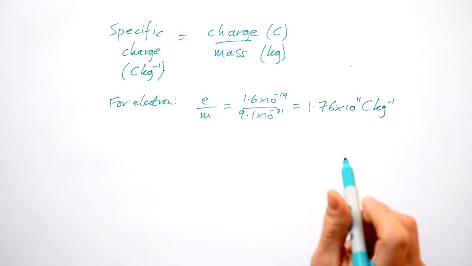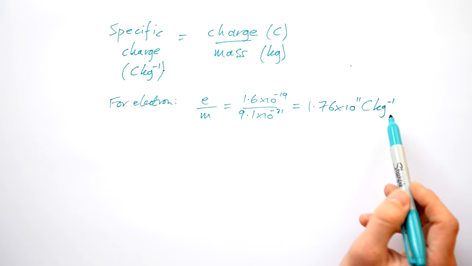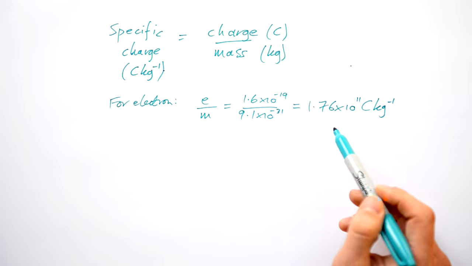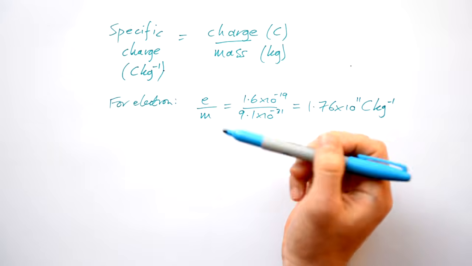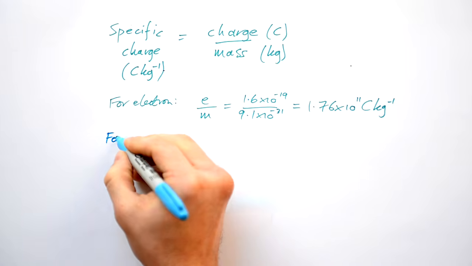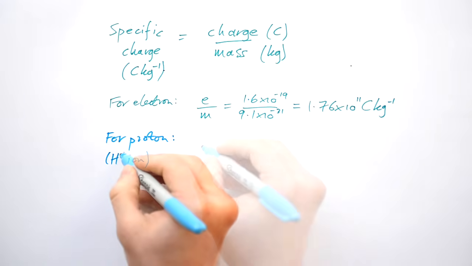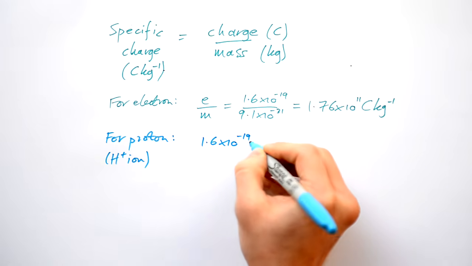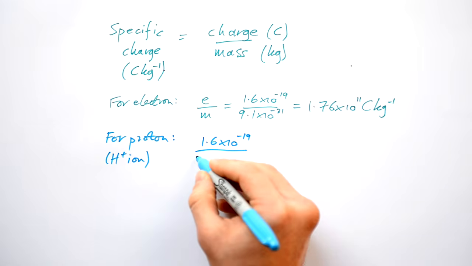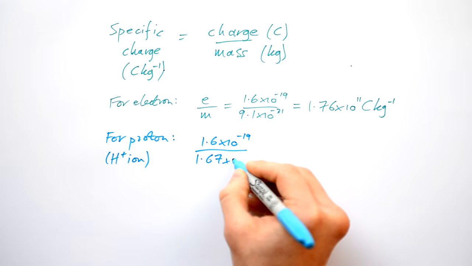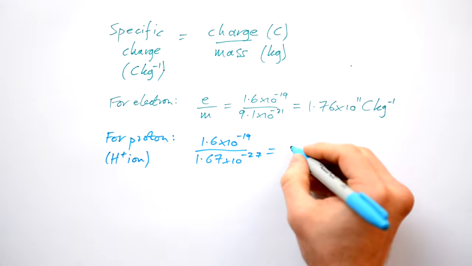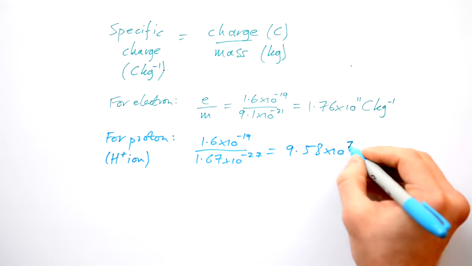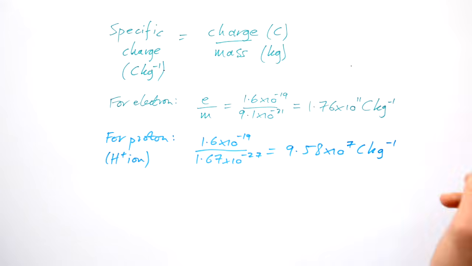That's a massive number, but that makes sense, doesn't it? If we had a kilogram of just electrons, then of course they would altogether have a massive charge. For a neutron, it's obviously 0 because the charge is 0, but for a proton, also known as a hydrogen ion, we know that it's going to be the same charge, 1.6 times 10 to the minus 19, but it's going to be divided by this bigger mass. And that gives us 9.58 times 10 to the 7 coulombs per kilogram.